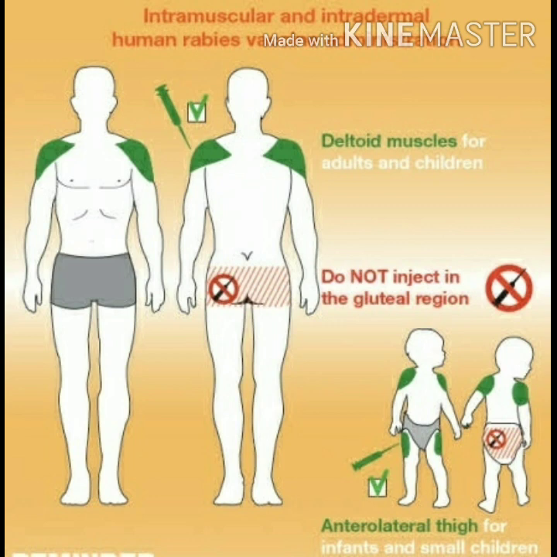Also, you can note that in case of children, the green areas are shown in relation to deltoid also and in relation to anterolateral aspect of thigh also. Why is this so? Because anterolateral aspect of thigh you will prefer only up to 2 years of age, and after that the site of administration for rabies vaccine will be deltoid muscle.